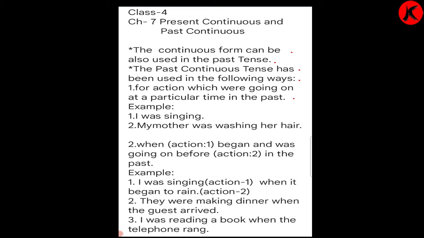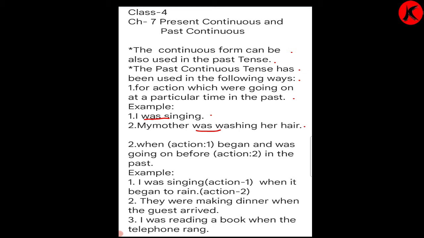For example, I was singing. My mother was washing her hair. Over here it says that I was singing, W-A-S, was. My mother was washing her hair. So both these examples show an action in the past at a particular time.